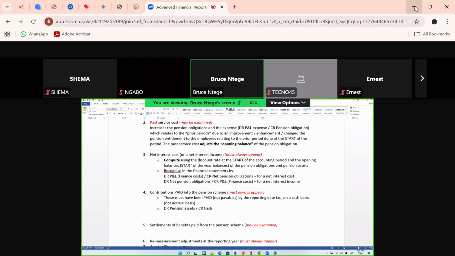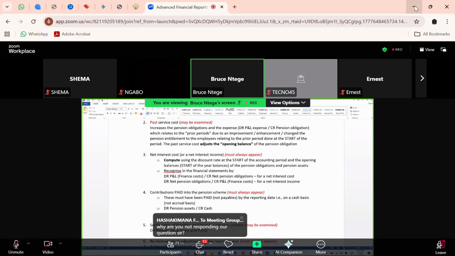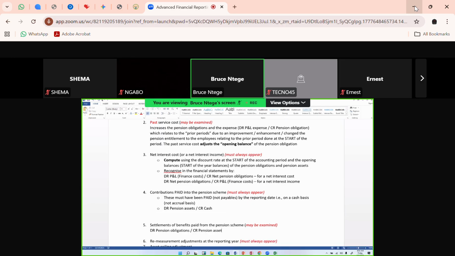So these are going to be accounted for by debiting the pension obligations and crediting the pension assets. In other words, this basically reduces both the pension obligations and the pension assets.